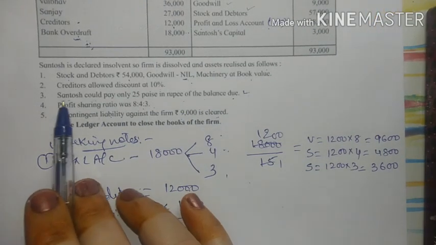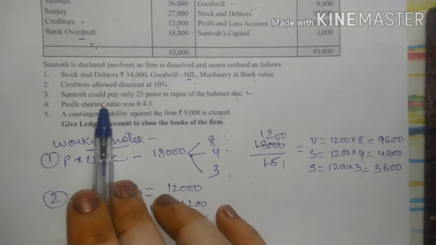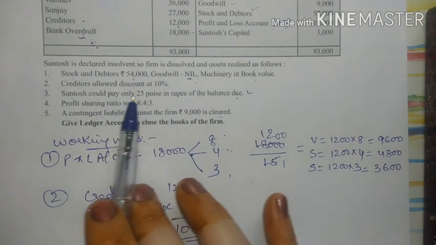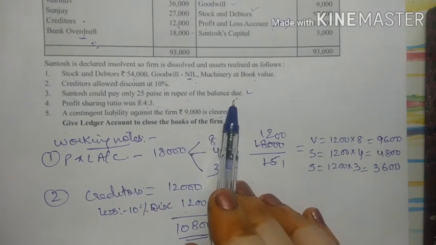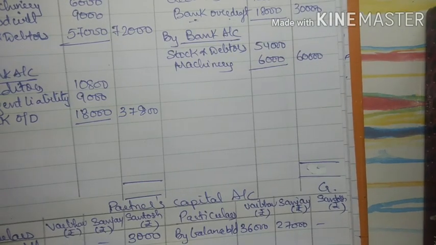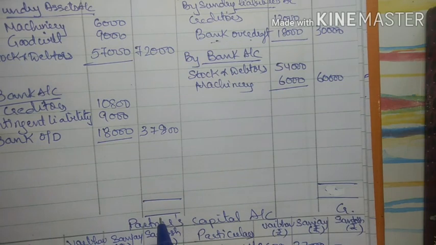Only one adjustment, this is third one, which says that Santosh is insolvent, but he paid only 25 paise in rupee of the balance due, right? So now first we will close the realization account. As clearly I can see the debit balance is more.